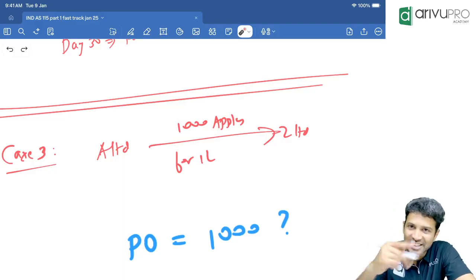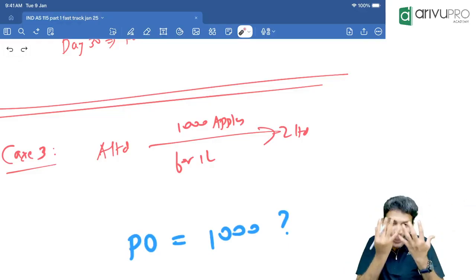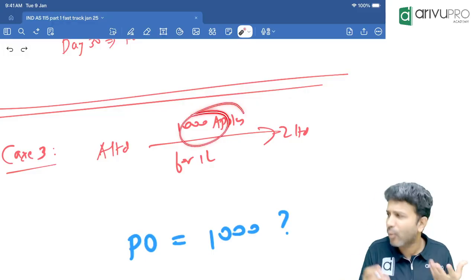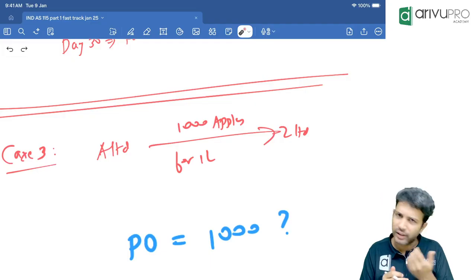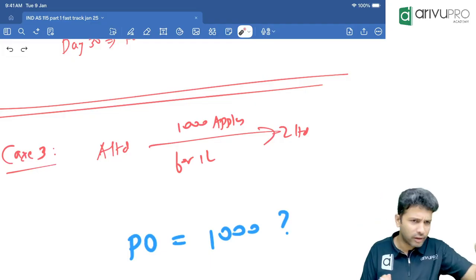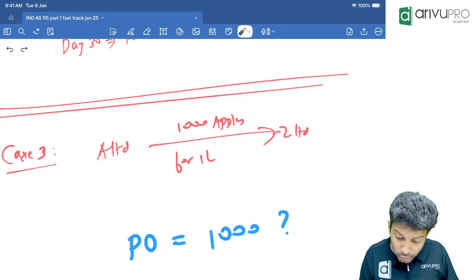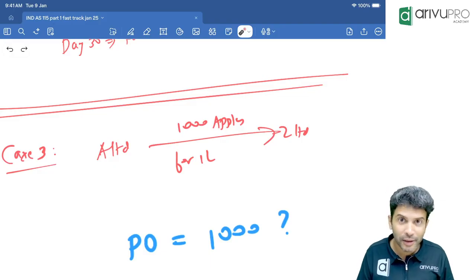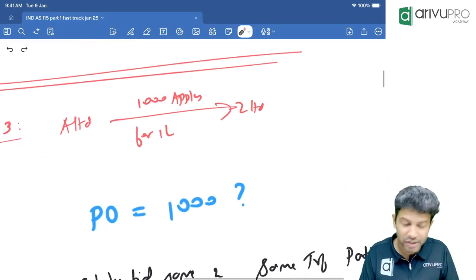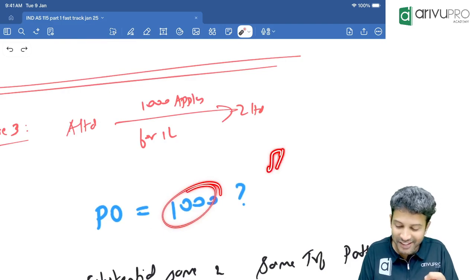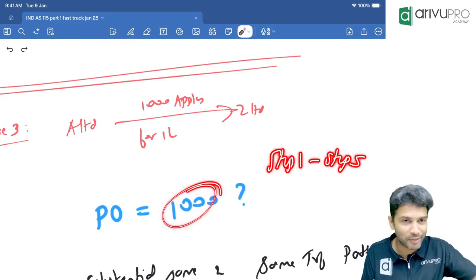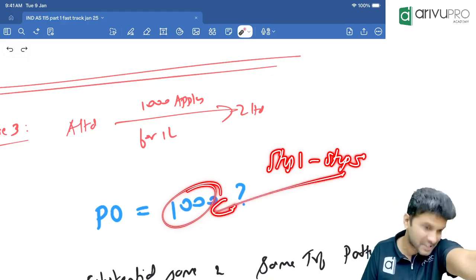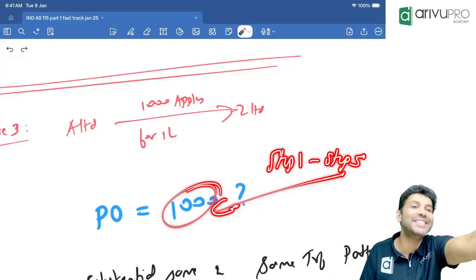Now each apple is separate. Do you have to consume all the 1000 together, or can you have one by one? You can have one by one. You can eat one by one. You can sell one by one. You can use them independently. That means 1000 performance obligations. If it's 1000 performance obligations, then steps number 1 to 5 of revenue recognition, you have to apply 1000 times. For one apple, one journal entry pass. One apple, one journal entry.